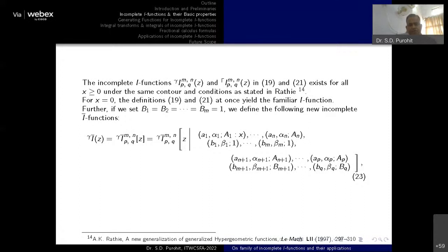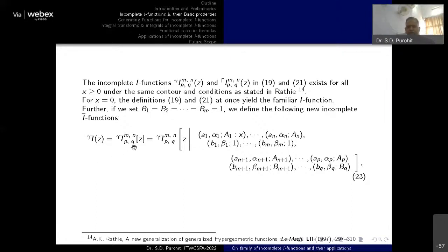So there are two ways of getting the original function, or we can say to recover the original function. First, we can use the decomposition formula, or another, we can put x equal to 0. So if we put x equal to 0, that will yield the familiar I function provided by Rathi. So this is the reference available for the function. And further, if we put b1, b2, bn equal to 1 in this function, it will convert into the I function, or we can say the function parallel to the I function. So we can call it an incomplete I function.